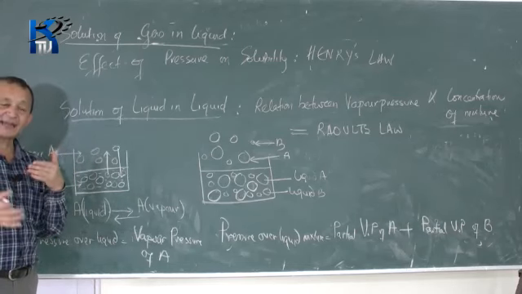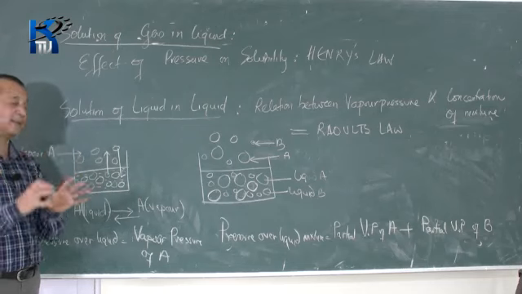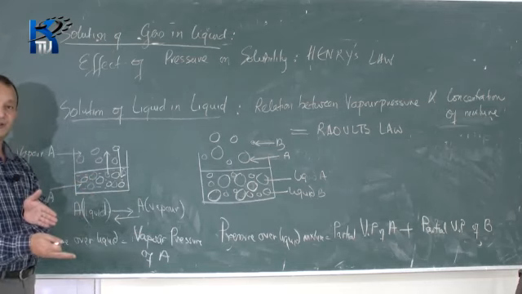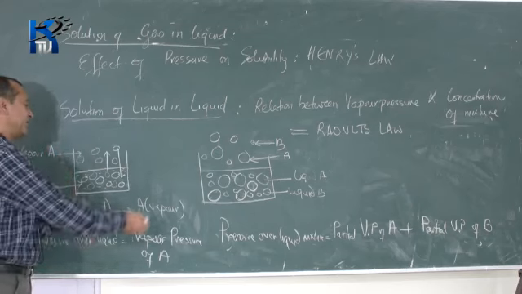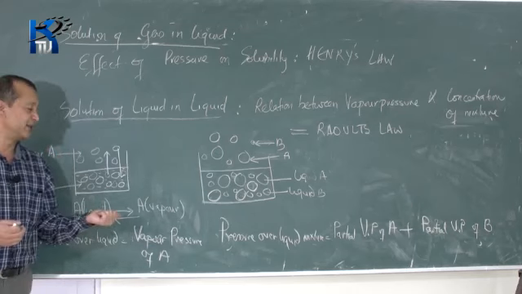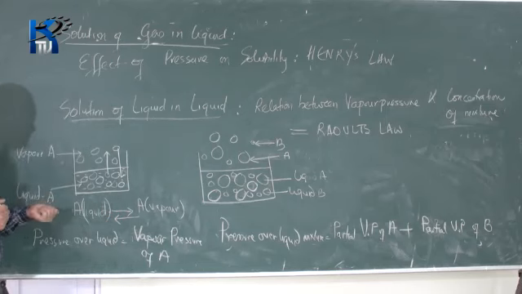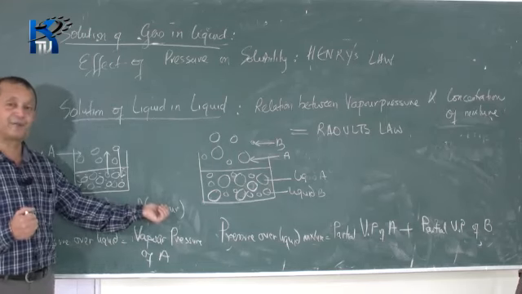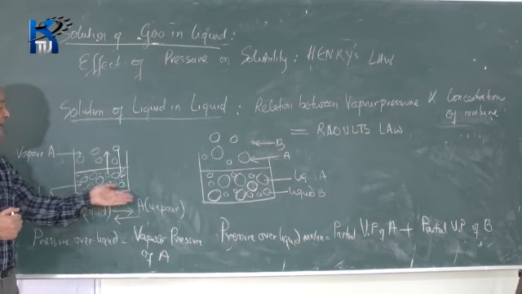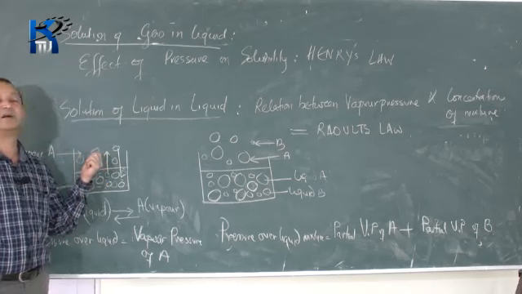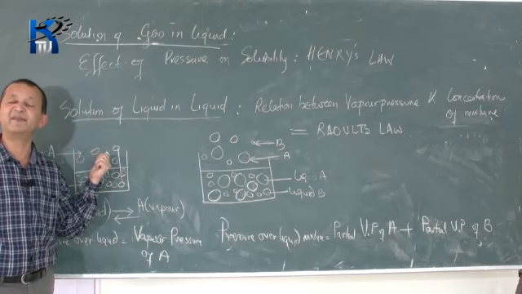At a particular temperature, these two processes, the forward process, which is evaporation, and the reverse process, which is condensation, will be at equilibrium. When they are at equilibrium, the amount of vapor over the surface will be fixed.